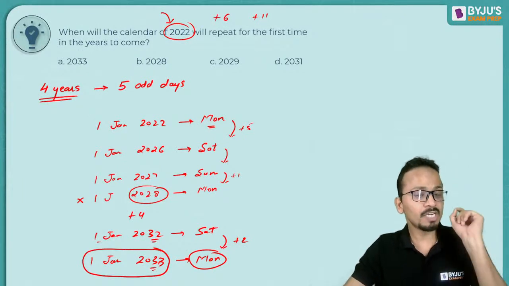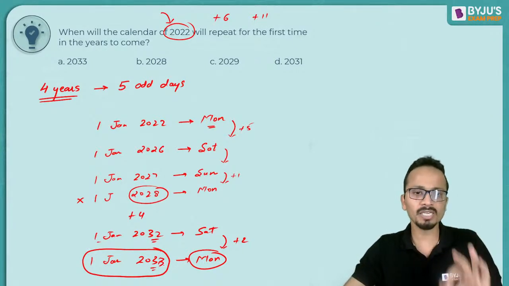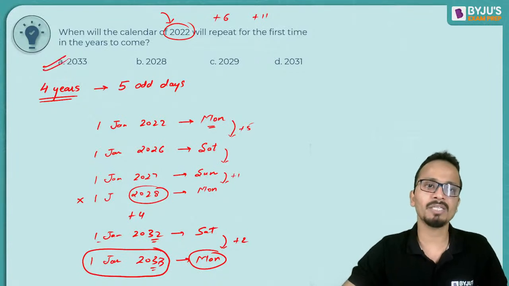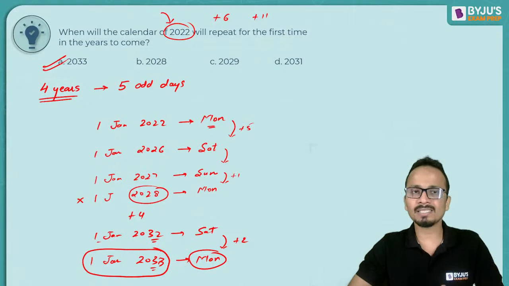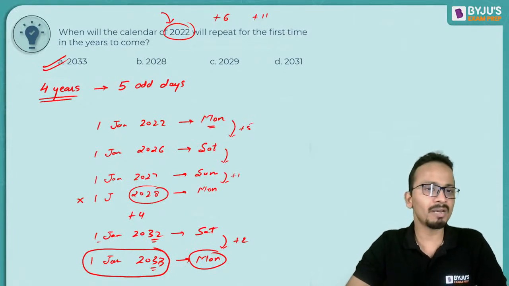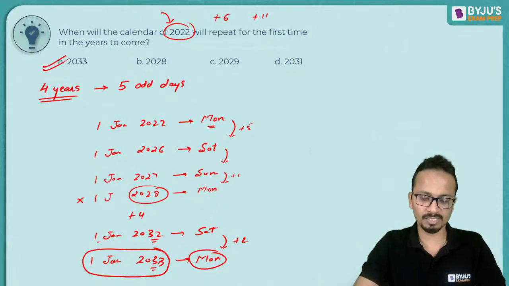Now 1st of January 2033 Monday has come, and 2033 is a normal year. So now I can mark this as the answer. Okay. So if you practice this concept 2 or 3 more times, then you will take hardly 30 seconds to get the final answer. All right.